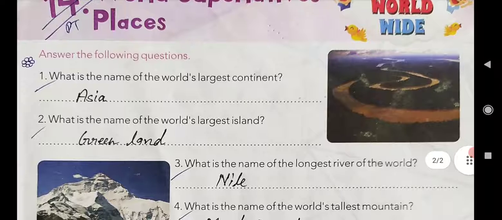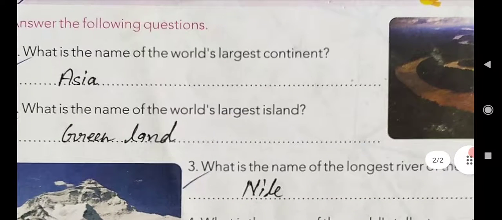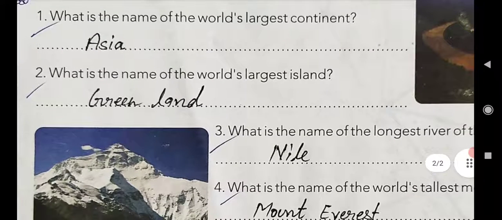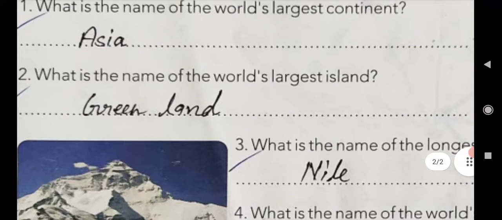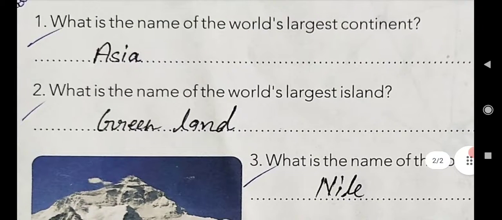And second is, what is the name of the world's largest island? Can you guess? Yes, it is Greenland. Greenland is the world's largest island.